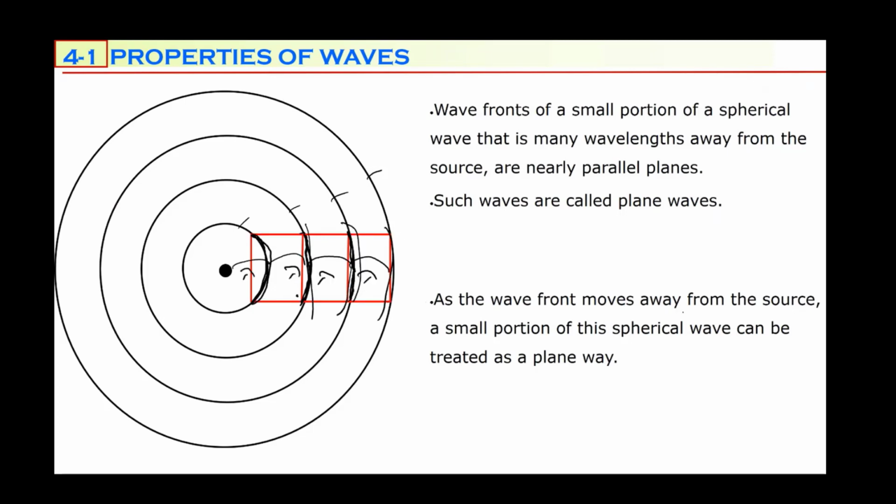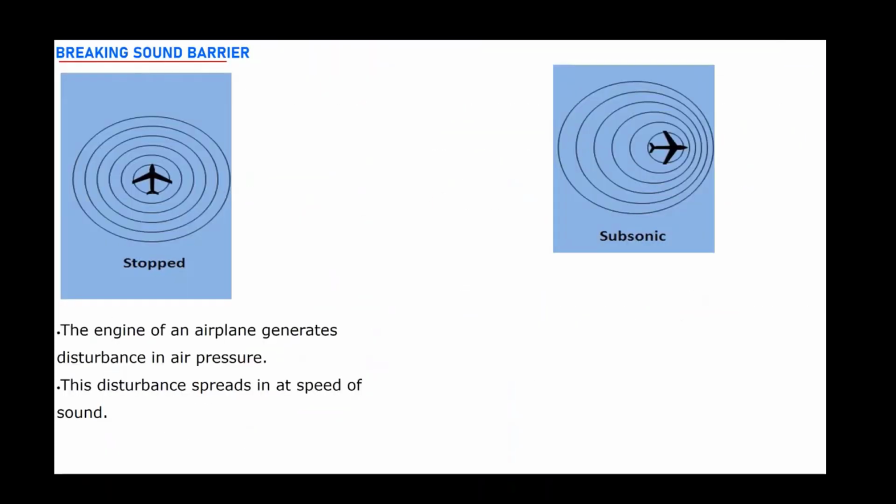As a wavefront moves away from the source, a small portion of this spherical wave can be treated as a plane wave. A part of the spherical wave can be treated as a plane wave, but the wavefront must be many wavelengths away from the source. This is the condition. Next title is about breaking the sound barrier.